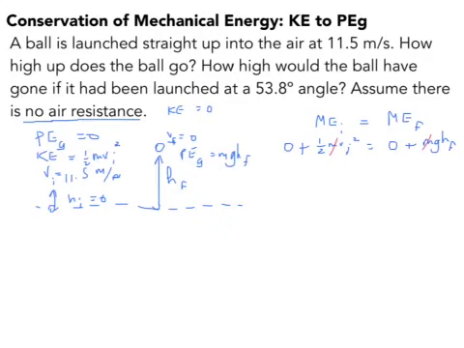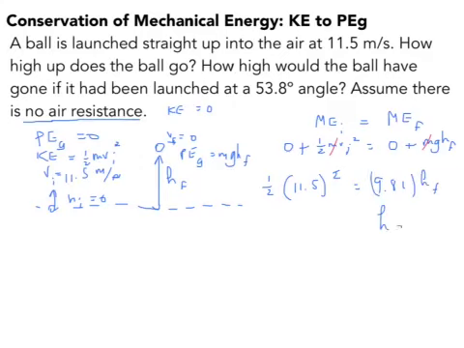Now we look and we see that the initial velocity squared divided by 2, right? So vi is 11.5. That is equal to 9.81 times the final height.